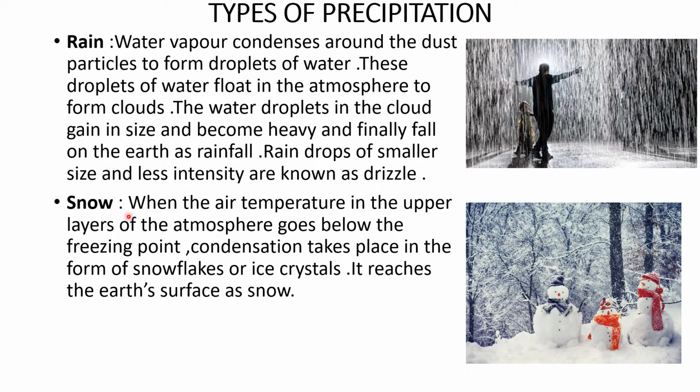Next is snow. When the air temperature in the upper layers of the atmosphere goes below the freezing point, condensation takes place in the form of snowflakes or ice crystals. It reaches the Earth's surface as snow.